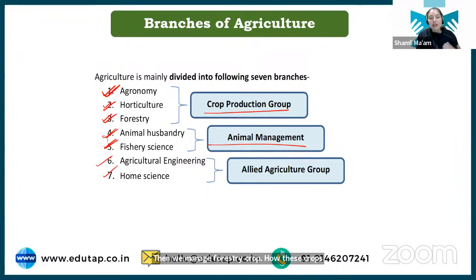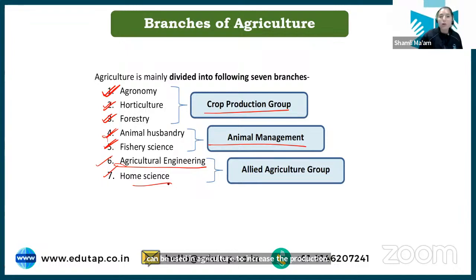We need some kind of tools, some kind of machinery, some kind of implement to effectively manage these crops so that we can increase our production, right? So these tools, implements and machinery are studied under the branch of agriculture engineering. Agriculture engineering deals with all the machines, tools and implements that can be used in agriculture to increase production. Clear? So that is about agriculture engineering.